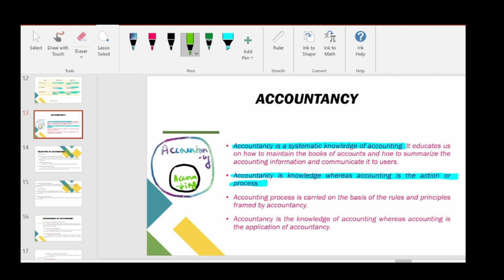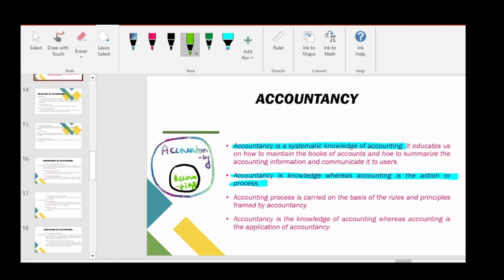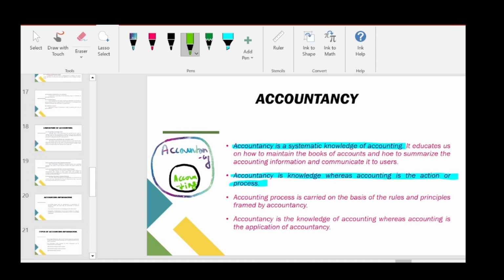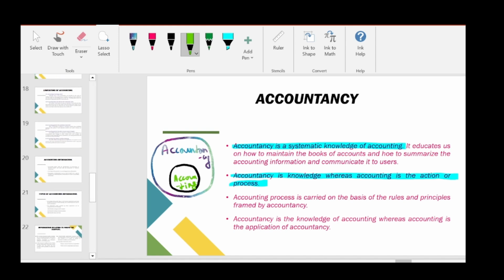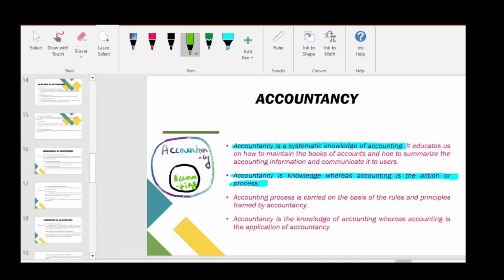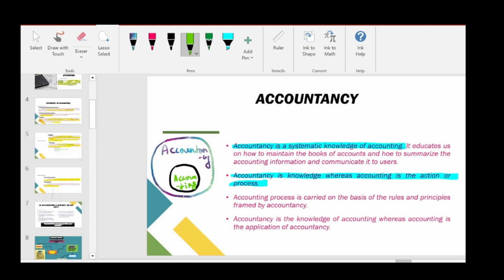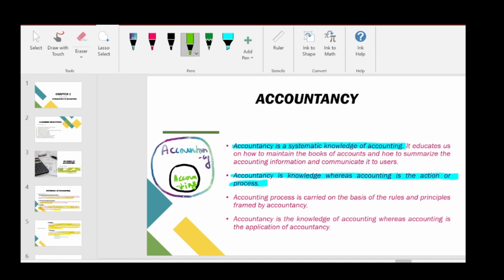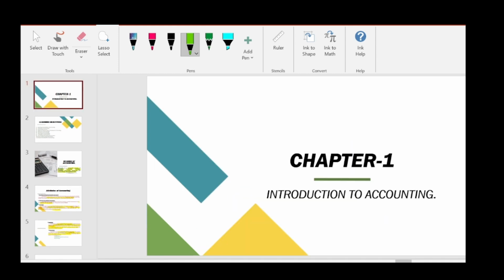So, yes, guys, with this, the topic of accountancy gets over. So our next topic will be objective of accounting, advantages of accounting, and limitations of accounting, accounting information, the types of accounting information, and the uses of accounting information. So all these we will cover in our upcoming video lectures. I hope everything is clear till this.